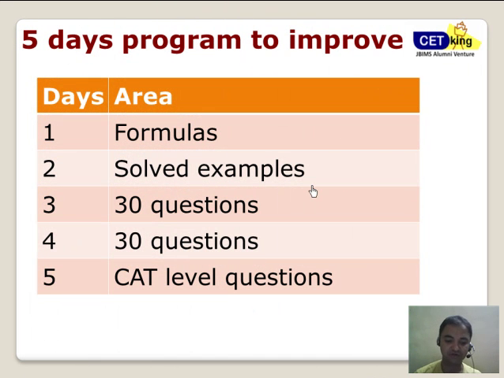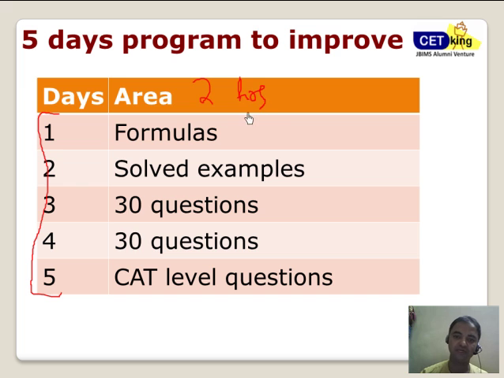So let's talk about the 5-day plan, how to improve your geometry in 5 days. First day. You have to sit for 5 consecutive days and do geometry for 2 hours each. I don't want to spend more hours, so let's talk about only 2 hours a day. Day 1, just do the formulas. Trust me, there are millions of formulas in geometry. It'll take you around 2 hours to find out the formulas.